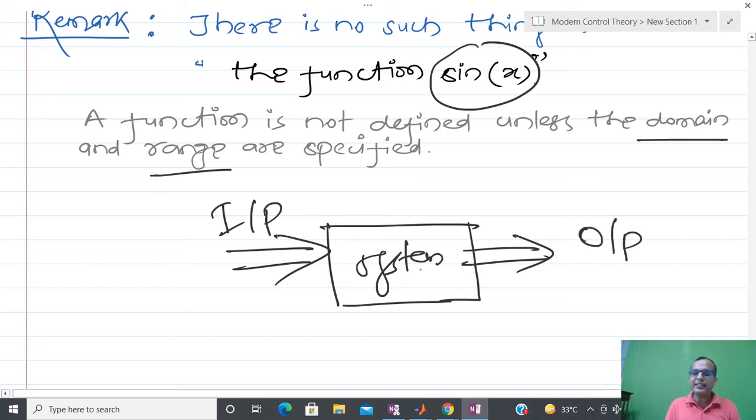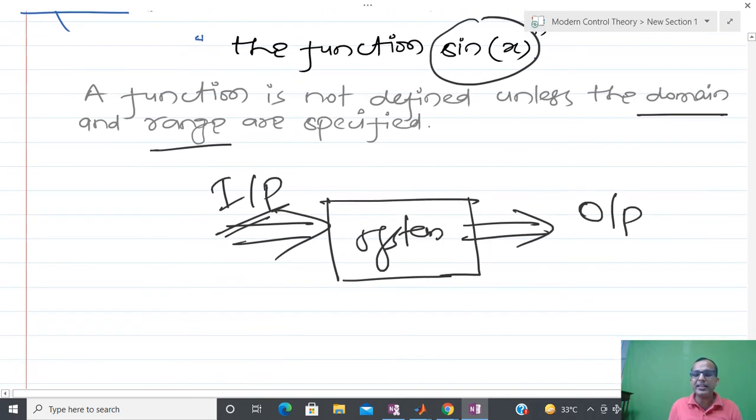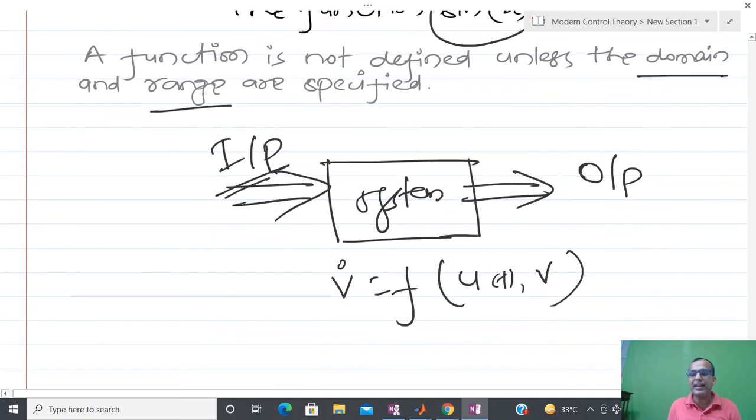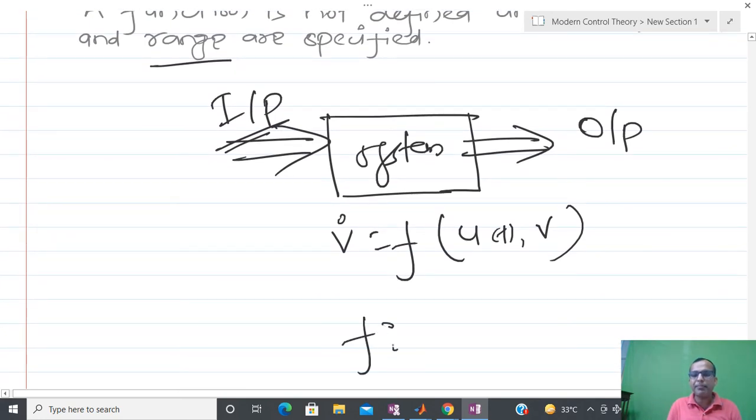So you have to define input and output. In the previous example, when I talked about u(t) and v, which is a function of this, if you do not write that f belongs to real number plus Cartesian product,